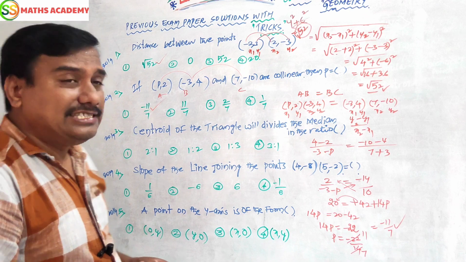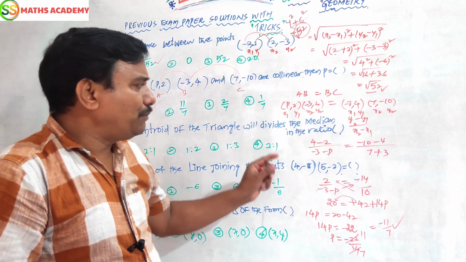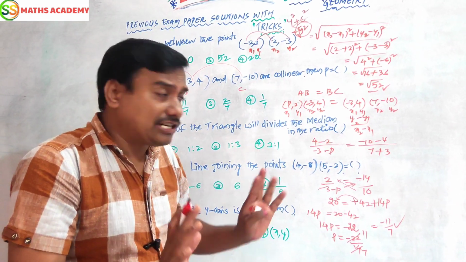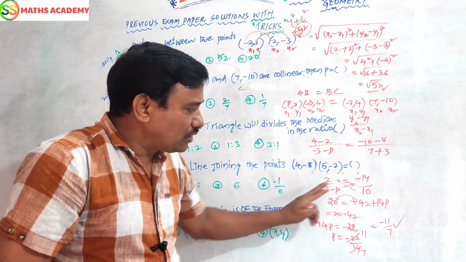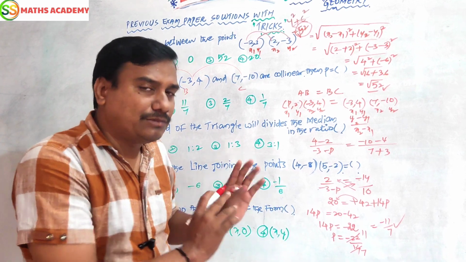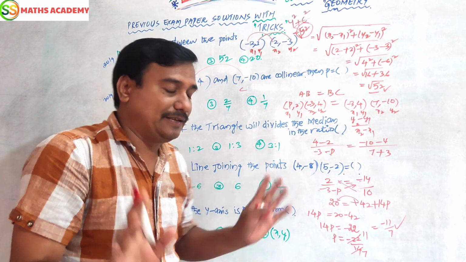This is the easiest way we have to get the answer. Just simple, a very easy shortcut method. That is, slope of AB equals slope of BC. Now do the cross multiplication and you will get the answers. Some simplification is there, but you will definitely get the answer.